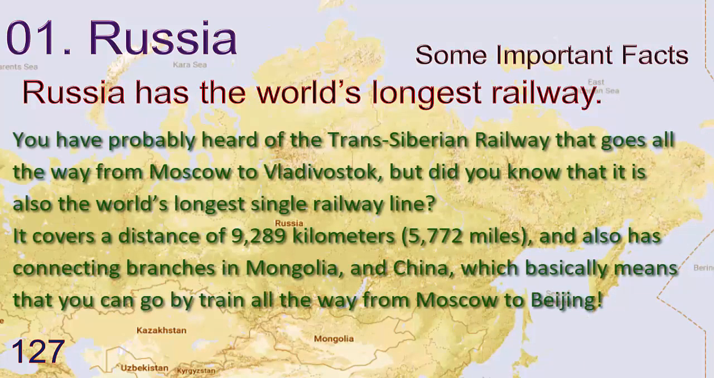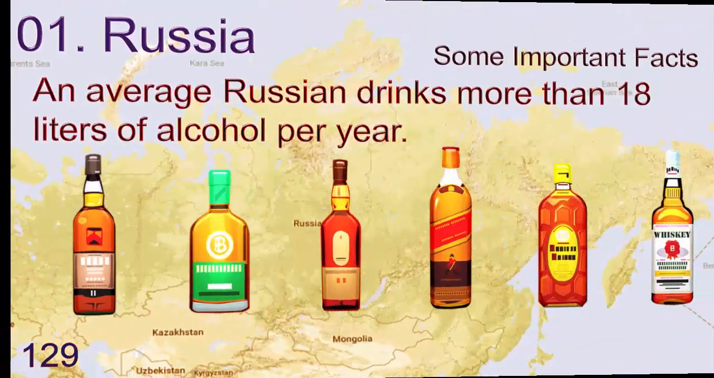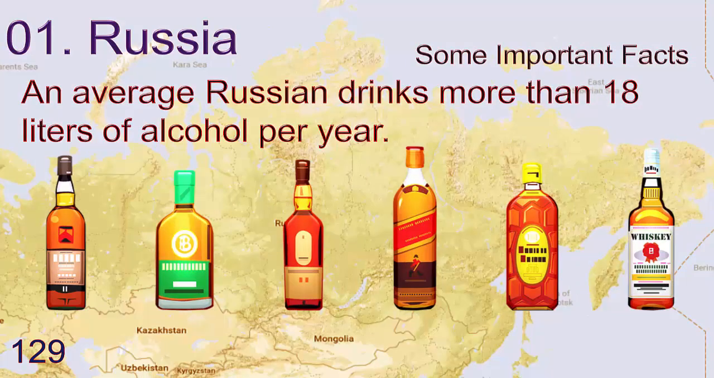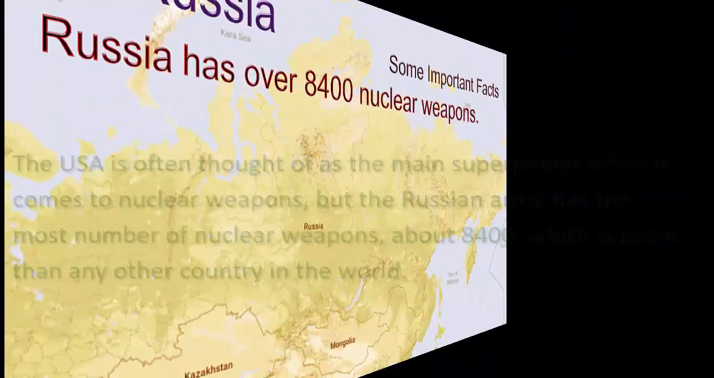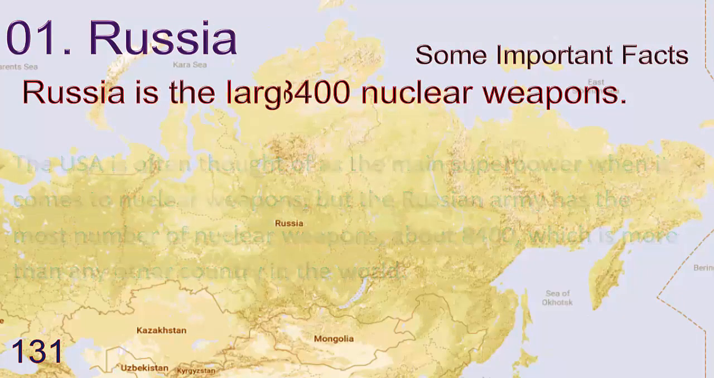Russia has the world's longest railway. You have probably heard of the Trans-Siberian Railway that goes all the way from Moscow to Vladivostok. It covers a distance of 9,289 kilometers and also has connecting branches to Mongolia and China, which basically means that you can go by train all the way from Moscow to Beijing. Russia has a national sex day. An average Russian drinks more than 18 liters of alcohol per year. Russia has over 18,400 nuclear weapons.